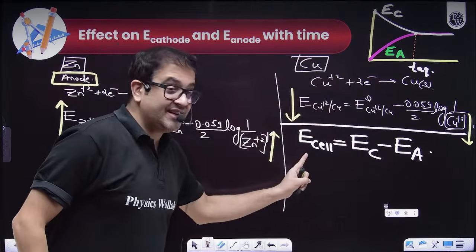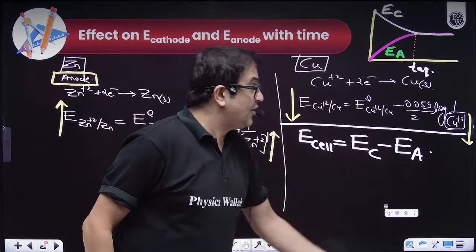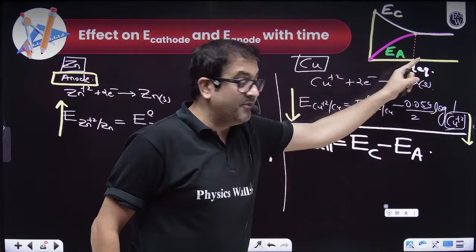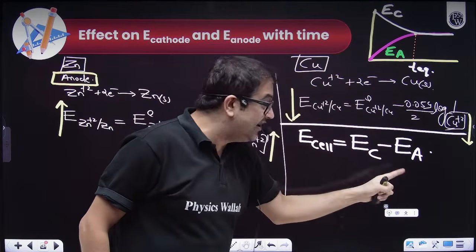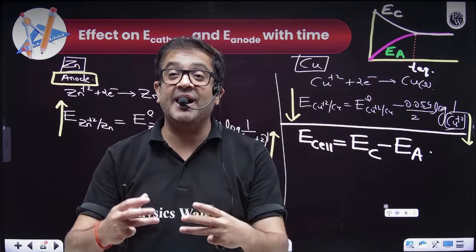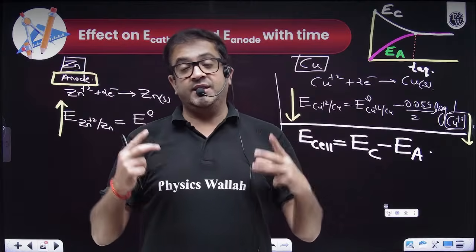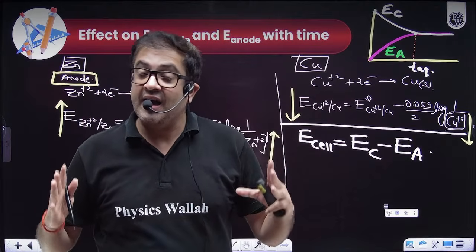At equilibrium both potentials become equal, which means the cell will stop functioning, because E cell will become 0. I hope everybody is clear.